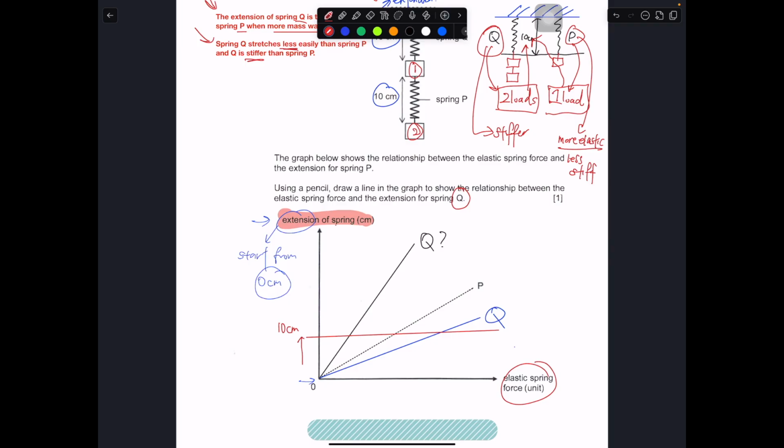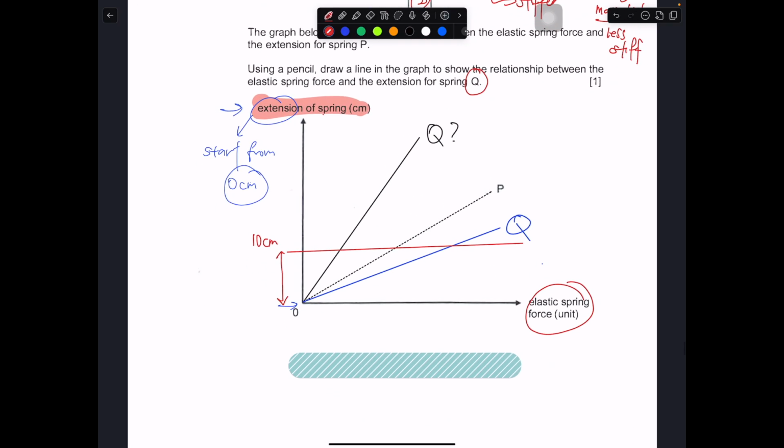The extension is 10. The amount of elastic spring force at 10 cm, for Q, possible Q is this. For P is this. For Q is this. So in this case, which is the possible one?